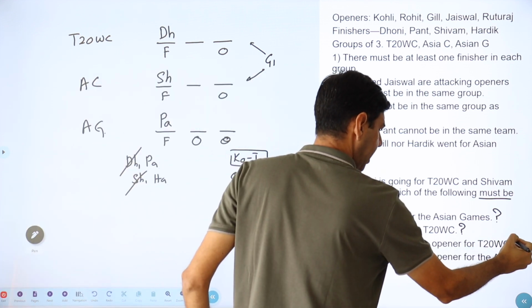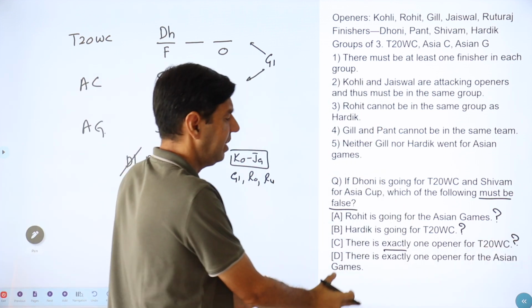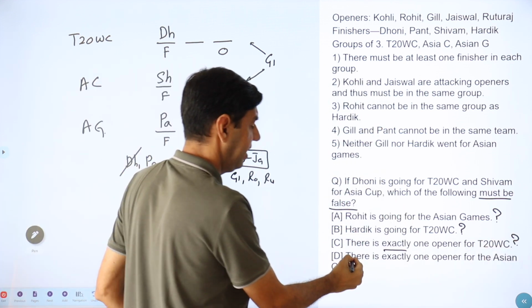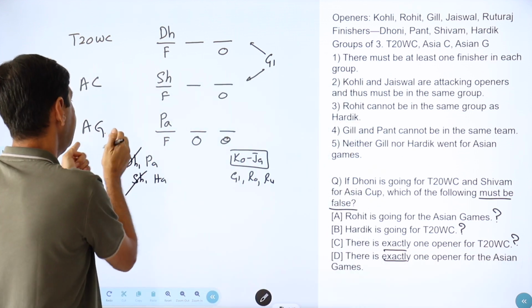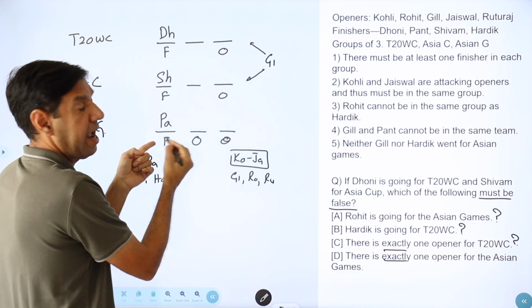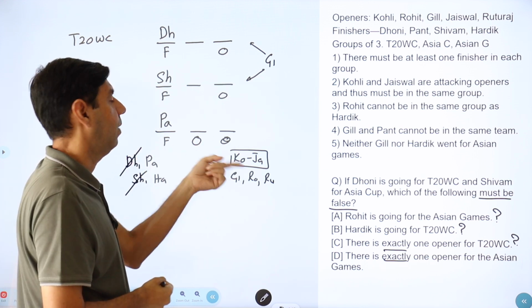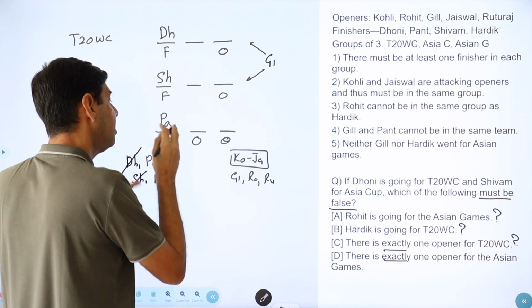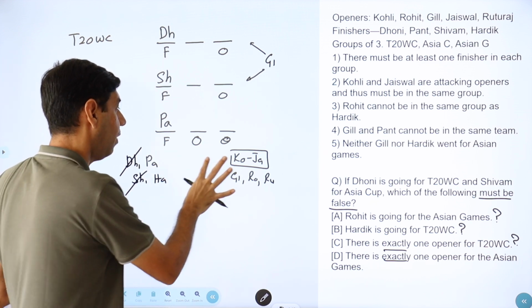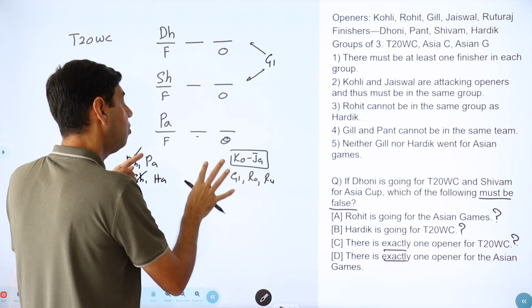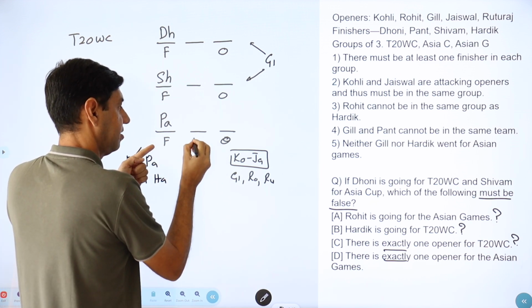So for now, I do not know. We'll have to scan them through first. Later, we'll go into detail. There is exactly one opener for the Asian Games. Asian Games cannot have one opener. Asian Games necessarily have to have two openers, because if there was one opener, then there would be two finishers.